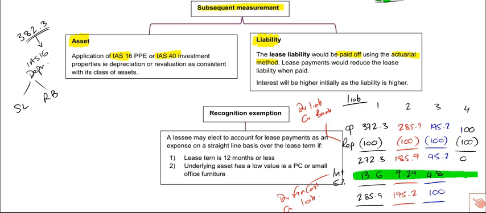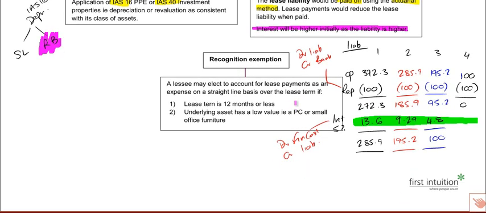Okay, so we're reiterating that just here. Interest will be higher initially as the liability is higher, and potentially your depreciation could be higher initially because you may be taking a reducing balance approach. Very different to our current approach.